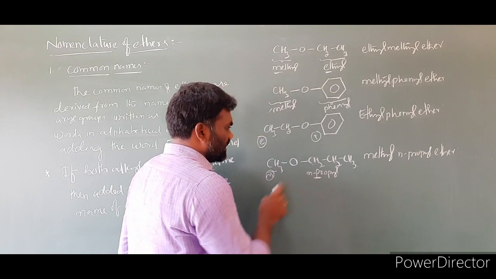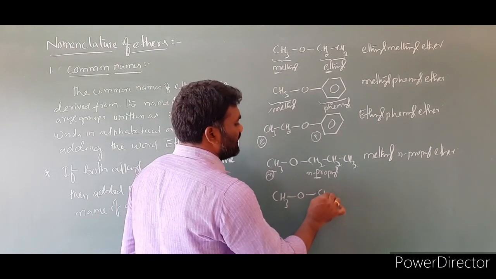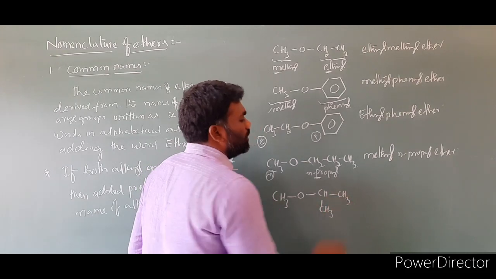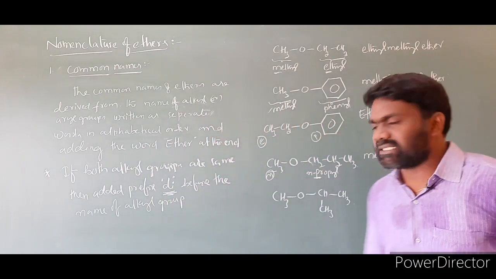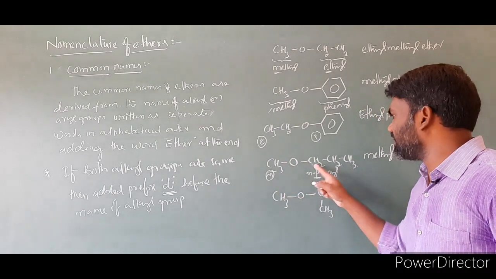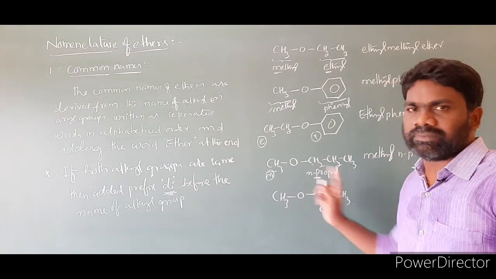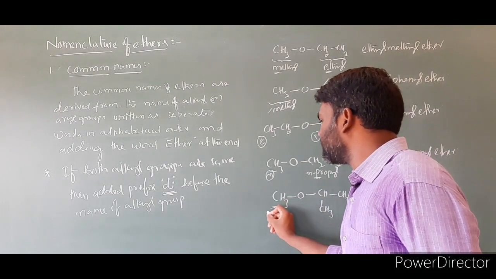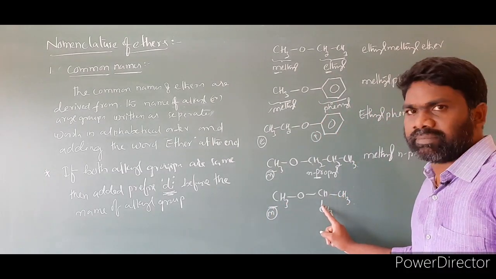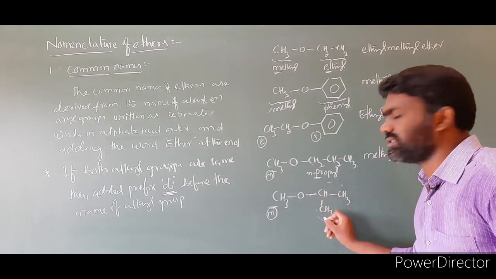I am taking one more example, another way: CH3O CH(CH3)CH3. Look at this example. In this example, the same molecule CH3O is the same, but the chain I took in the form of a branch. One branch I took. So what is the name of this compound? We know this starts with methyl, and this is 1, 2, 3, three carbons, the propyl.